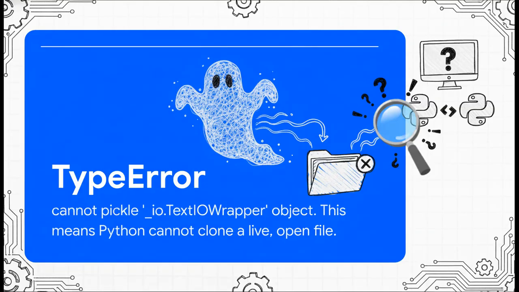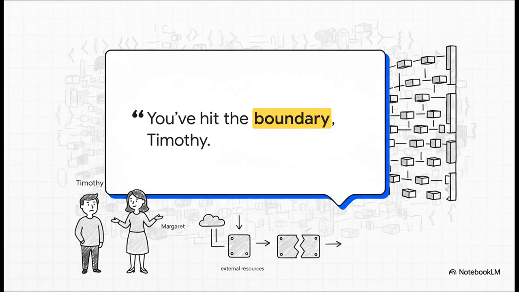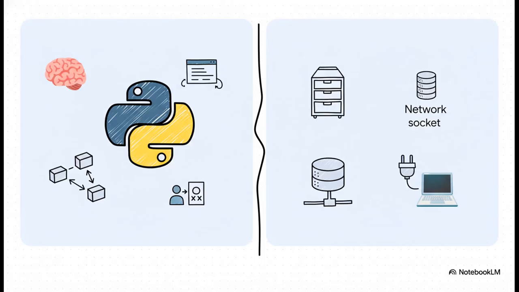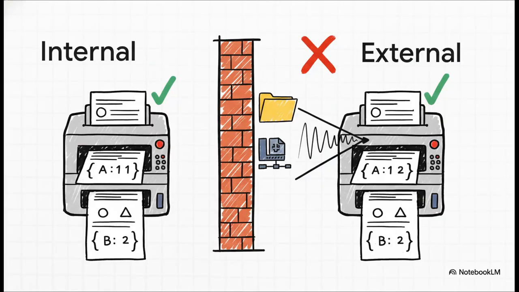And there it is, the ghost in the machine. Why couldn't Python clone a simple file object? Well, his senior colleague, Margaret, knew exactly what was up. He'd hit a fundamental boundary. It's the line between Python's world and, well, the real world, the operating system's world. See, Python can copy anything it owns, but stuff from the outside world, that's off limits.